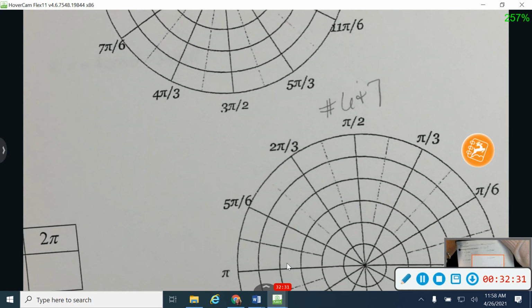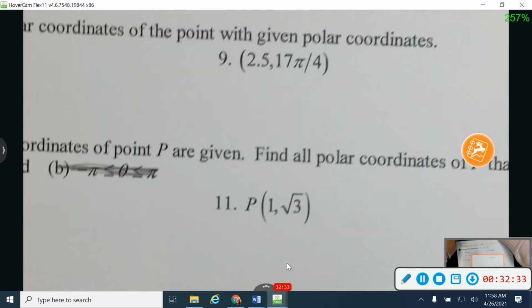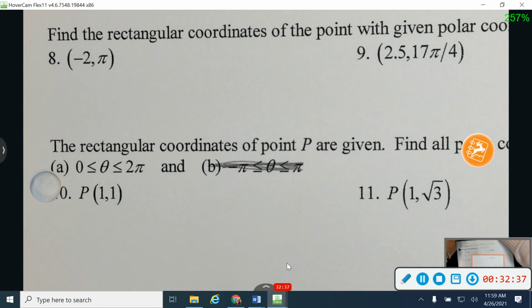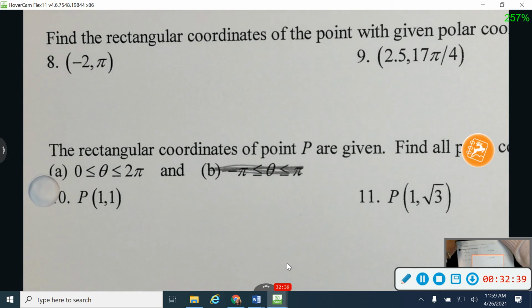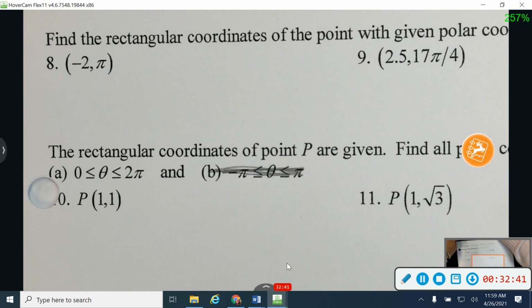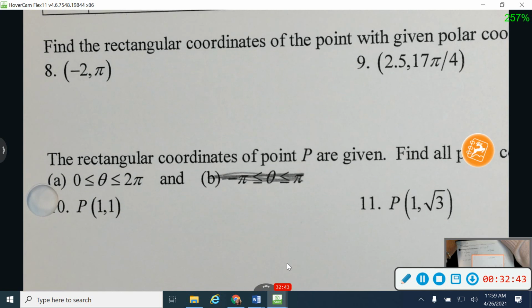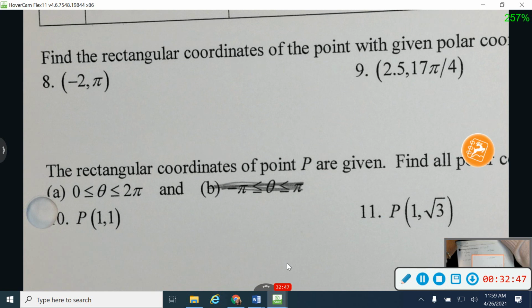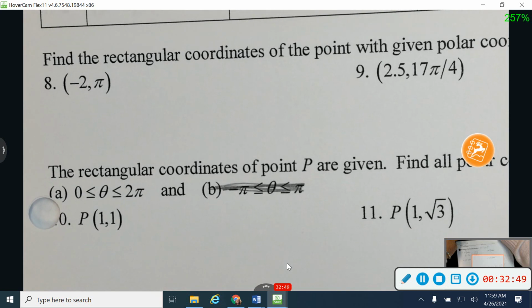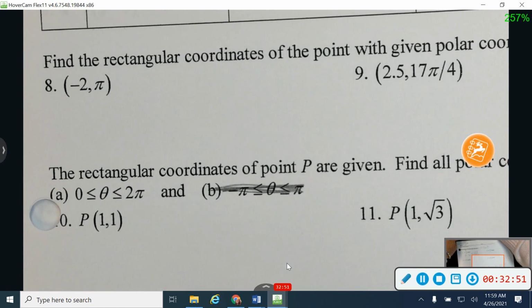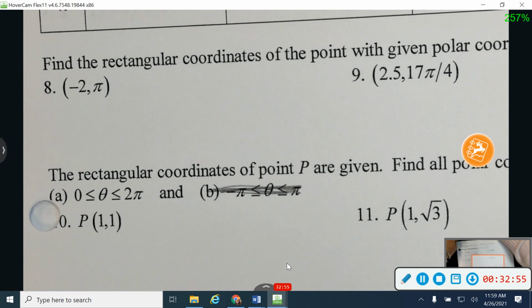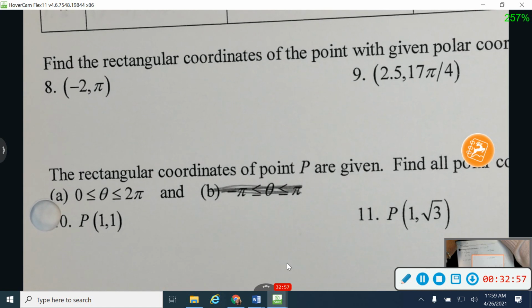Omit number 5 completely. And then on this bottom section down here, let's take off B. You don't really need that for 10 and 11. So for 10 and 11, just find the r and the theta from 0 to 2 pi. You can take off the -pi to pi part of it. And again, I'll take even a negative angle answer on that. Whichever one you would prefer is fine. As long as you can convert to r and theta, I am good.